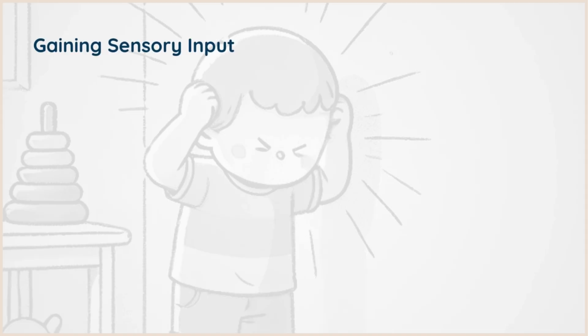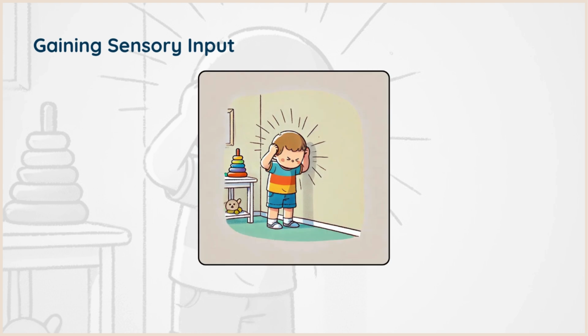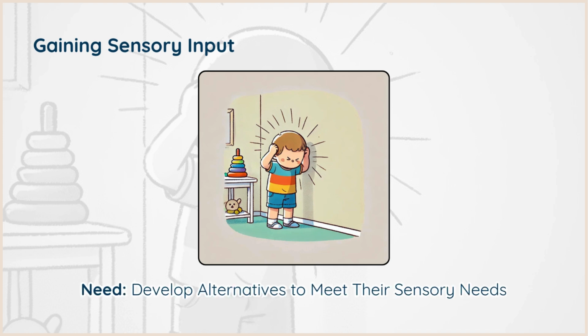Gaining sensory input. For example, if an individual engages in headbanging, they might be seeking sensory input. The repetitive motion and sensation might fulfill a sensory need for them. Understanding this function helps us develop alternative ways to meet their sensory needs.